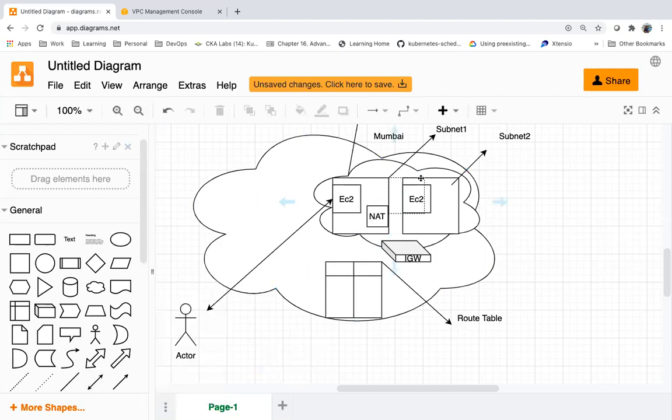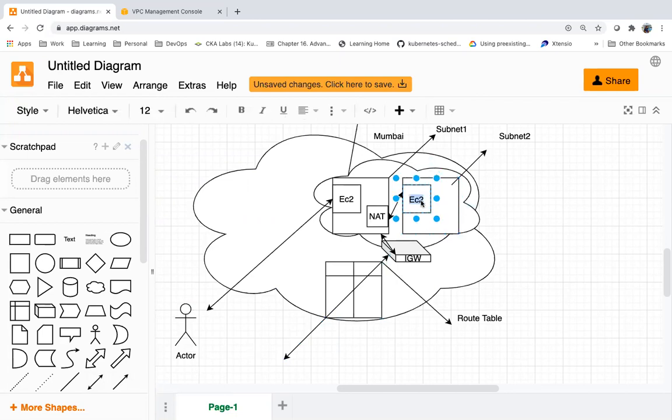So this server can talk to the NAT. Since the NAT instance is in a public subnet, it will have access to the IGW. Then it can talk to the internet one way. But still, we cannot access this server from outside. This is a private subnet server.